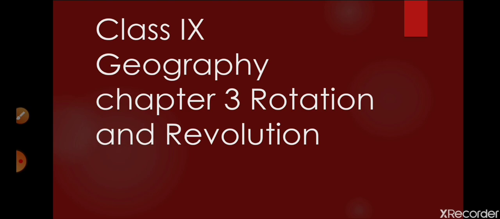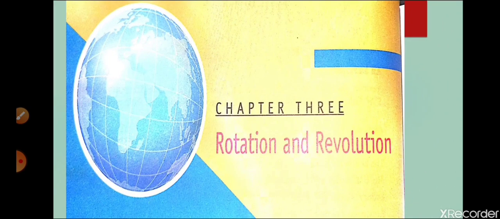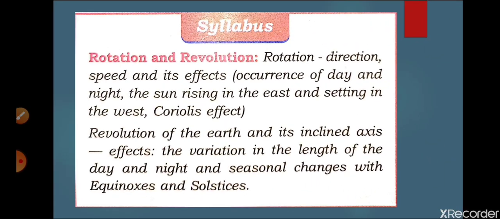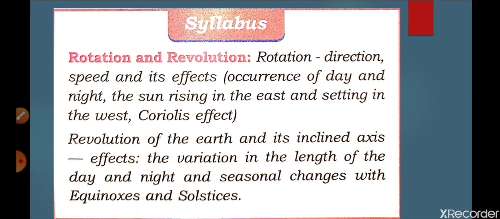So let us begin the topic, chapter number 3. In this chapter we are going to read rotation and revolution, meaning the motion of the earth, and the impact on the seasons and day and night. This is the main concept of this chapter. So let us go through the syllabus, which concepts we have to study.